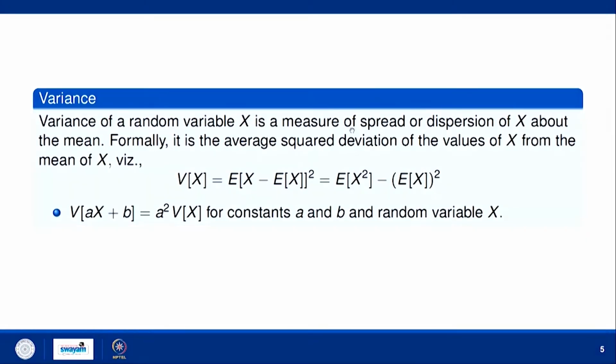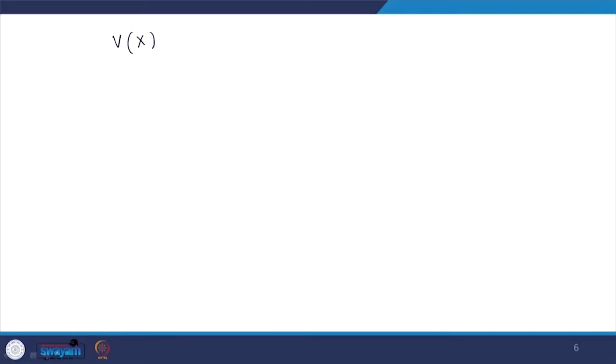So, how can we define variance? Variance of x is nothing but the expectation of (x minus expectation of x) whole square. That means simply the expectation of (x minus mu) whole square, if we denote expectation of x by mu.